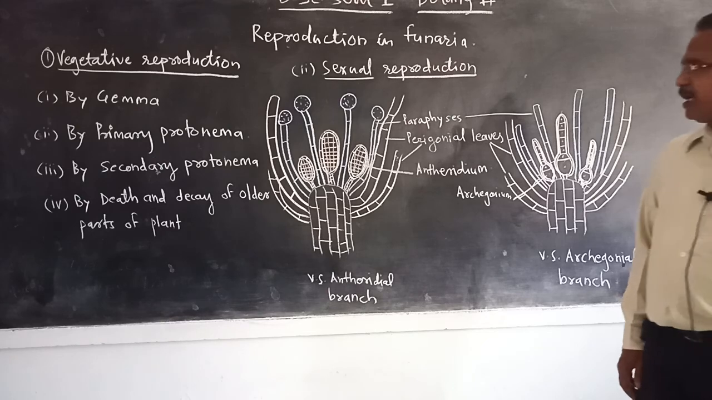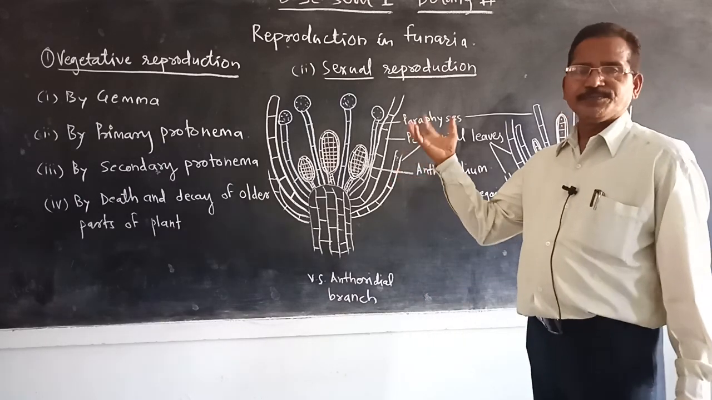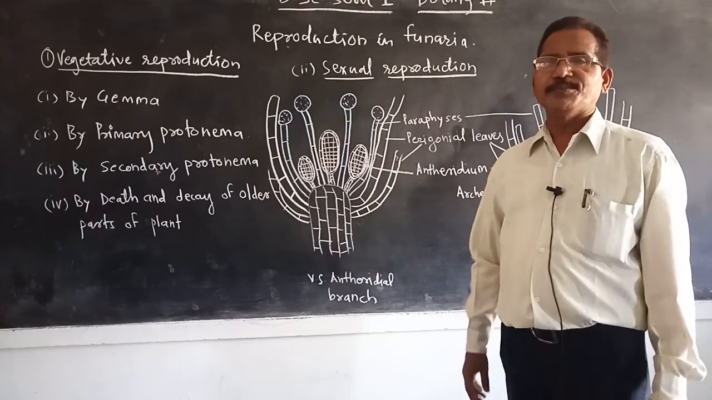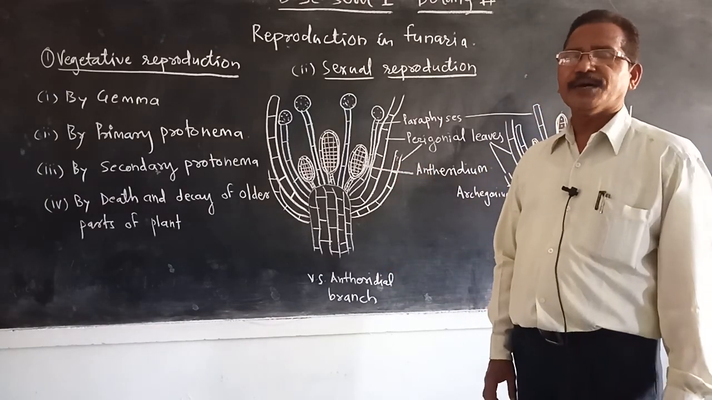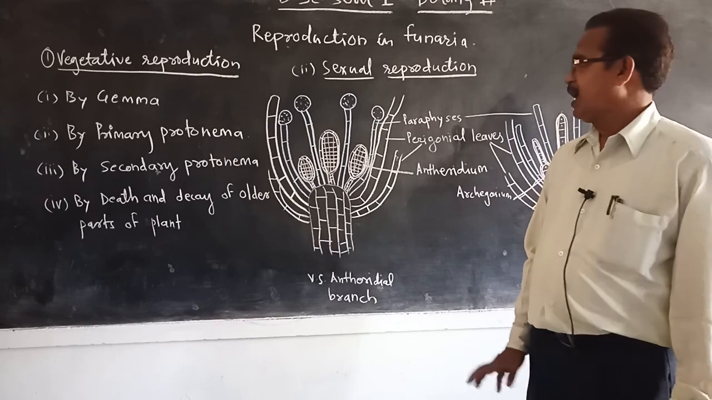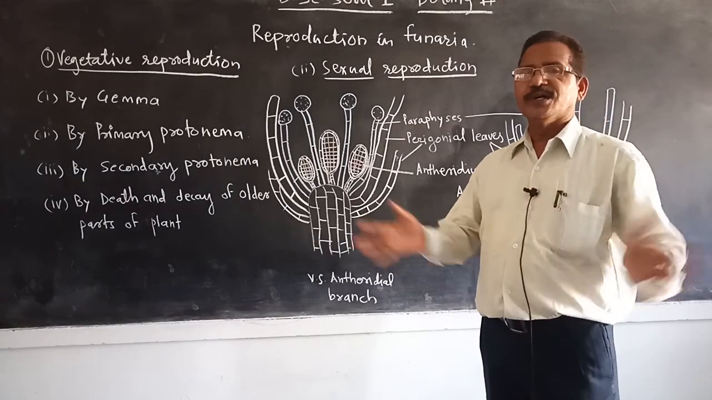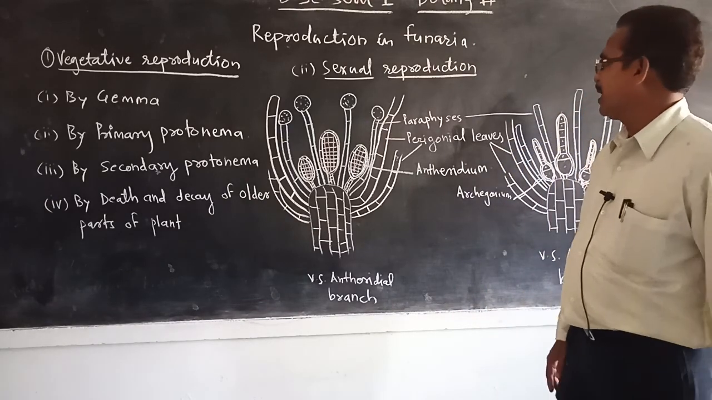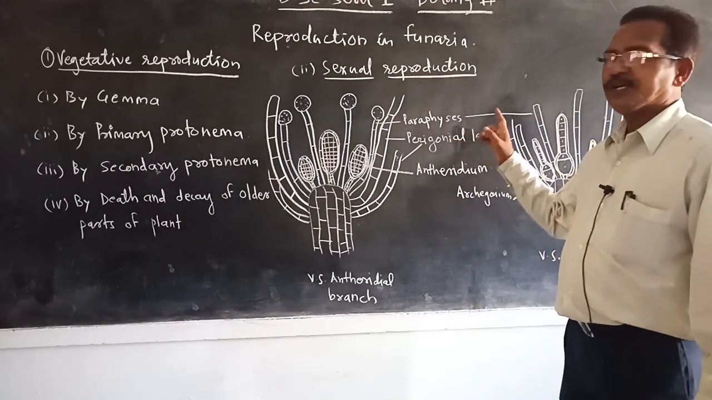and along with the sex organs some multicellular hair-like structures are present. They are called paraphyses. All the sex organs get covered by bract-like structures called perigonial leaves.